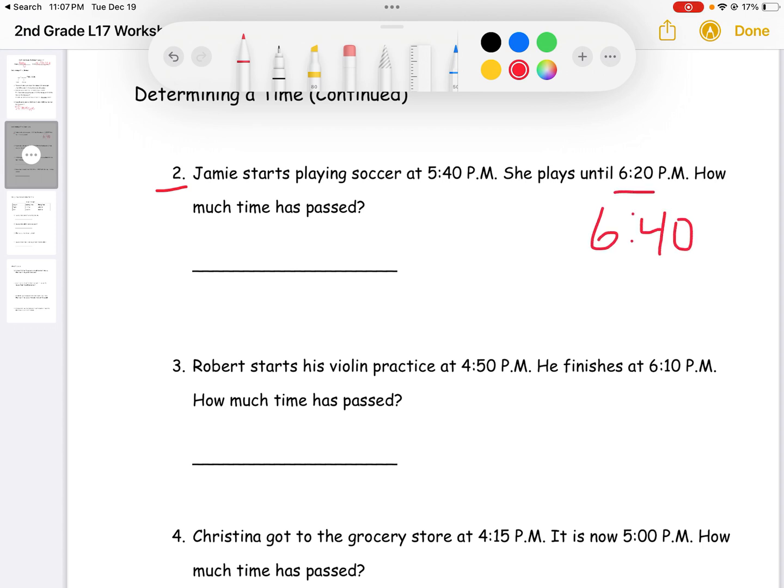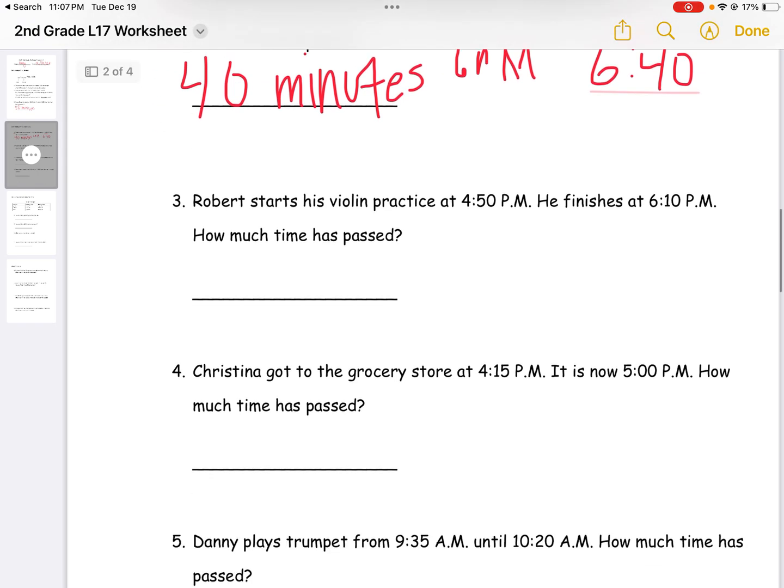So 1 full hour equals 60 minutes. So for it to be 6 p.m., 20 minutes has passed. So 20 plus another 20 minutes would equal 40 minutes because it's not 1 full hour that has passed. So 40 minutes has passed since Jamie started playing soccer. Moving on to question number 3.